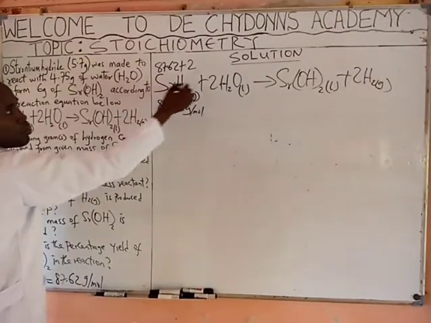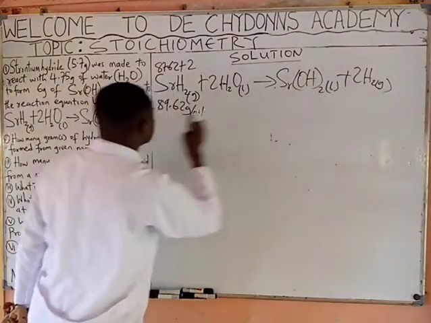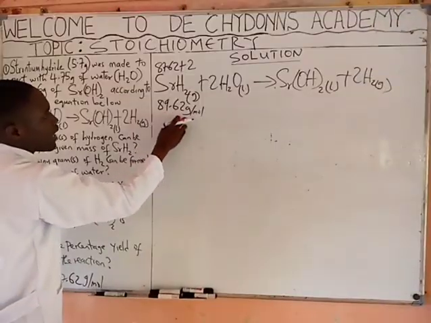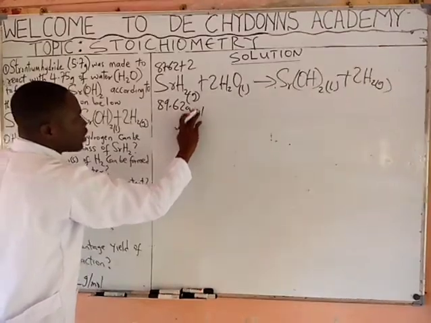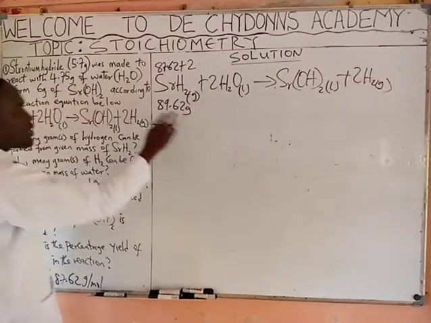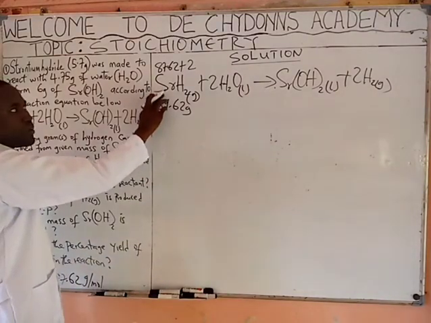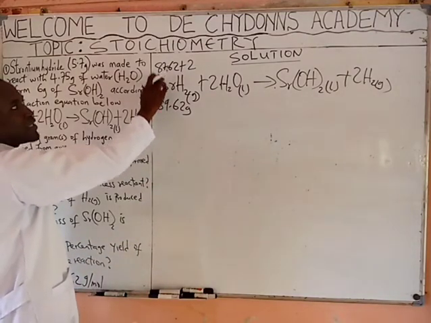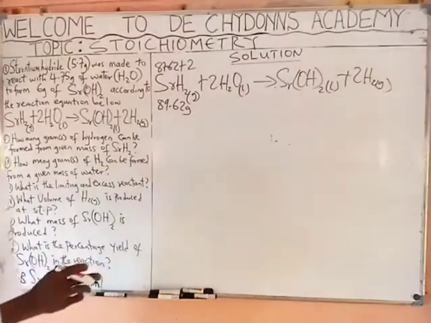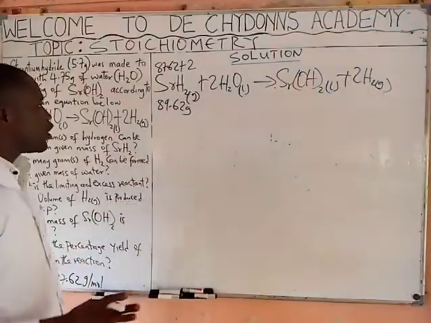Now, 89.62 gram per mole times 1 mole. You have 1 mole, 2 mole, 1 mole, 2 mole. So 89.62 gram per mole times 1 mole will be giving us 89.62 grams. So this is the formula mass of this. Remember, strontium is given to us that the atomic mass is 87.62, so that you will not find it difficult.